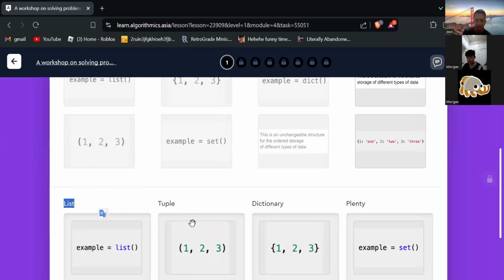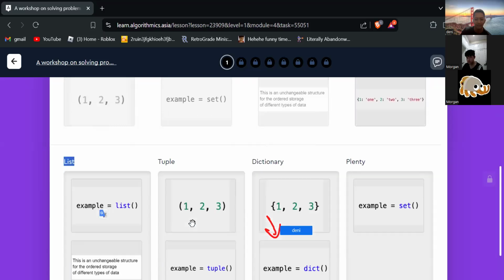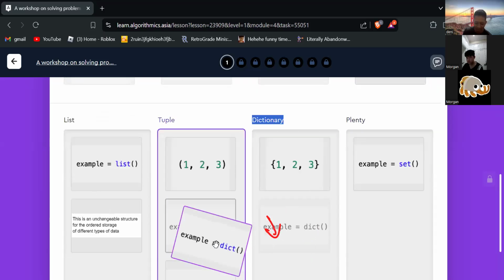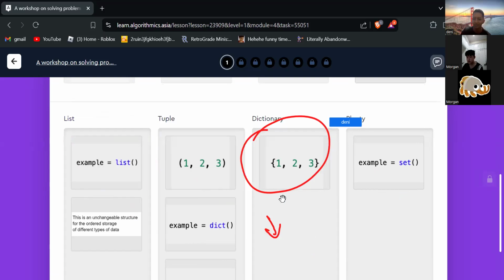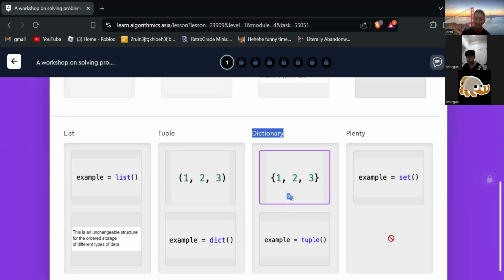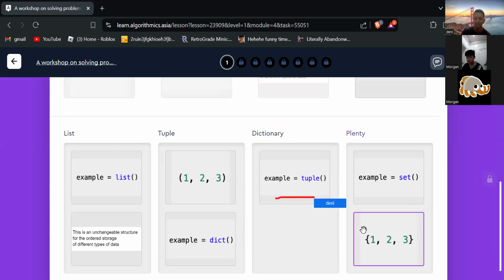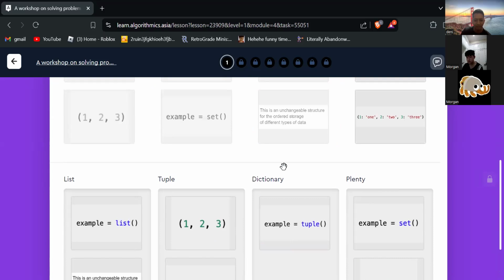Is it dictionary, Morgan? Oh wait, there is no key here, only the value. Ah, okay, this is tuple.